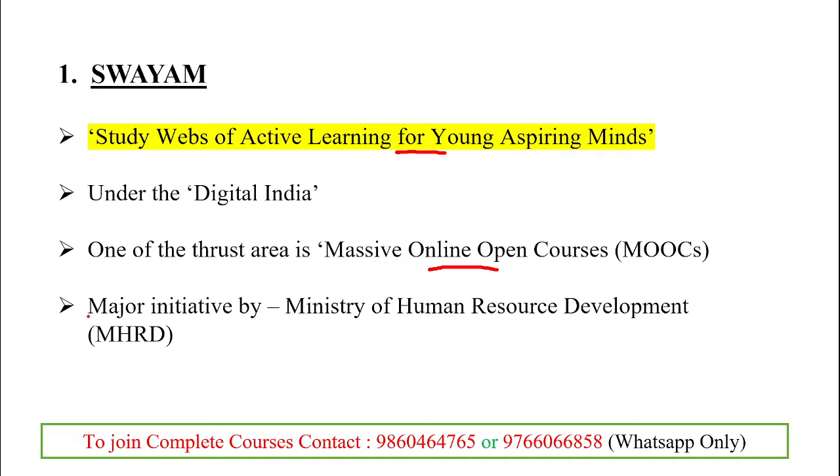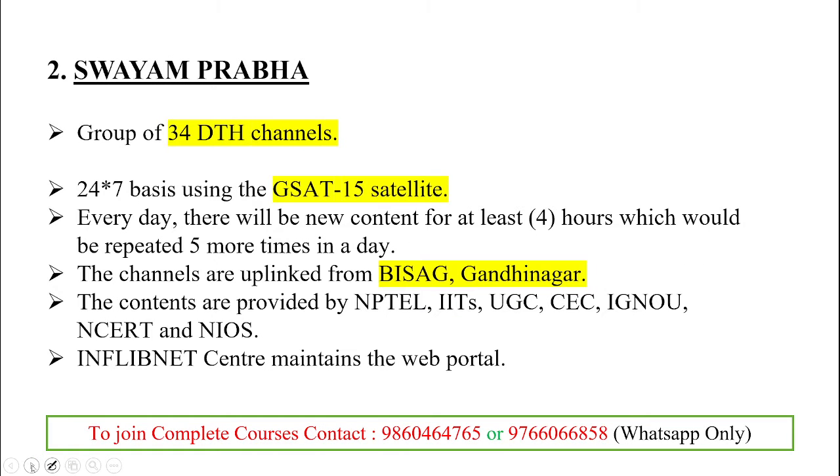Clear. Then move to the next one, that is Swayam Prabha. Here the Swayam Prabha is the 34 DTH channel. So you must remember the channel number. There are 34 DTH channels you can see in the Swayam Prabha. Clear. Then it is based on 24 into 7 using the GSAT satellite. And it is uplinked from Bisag Gandhinagar, Gujarat.